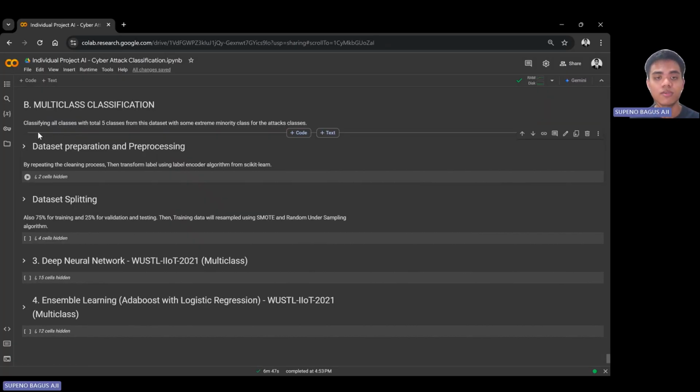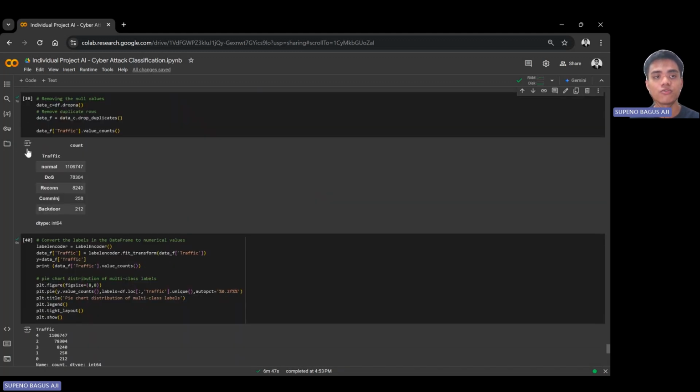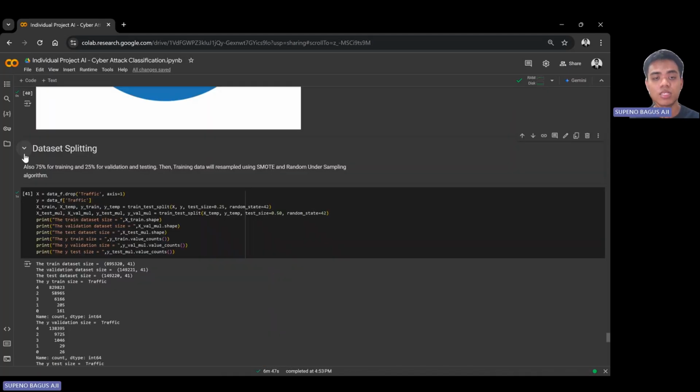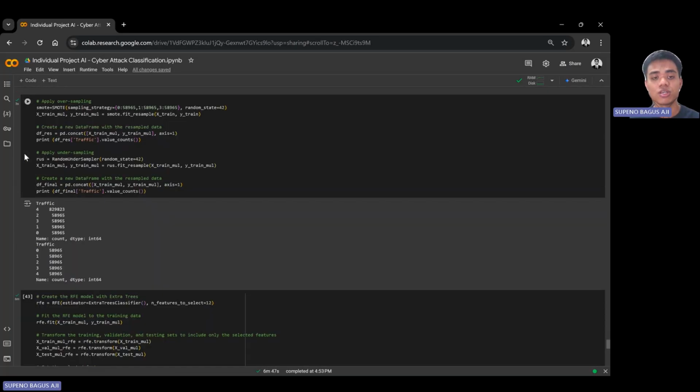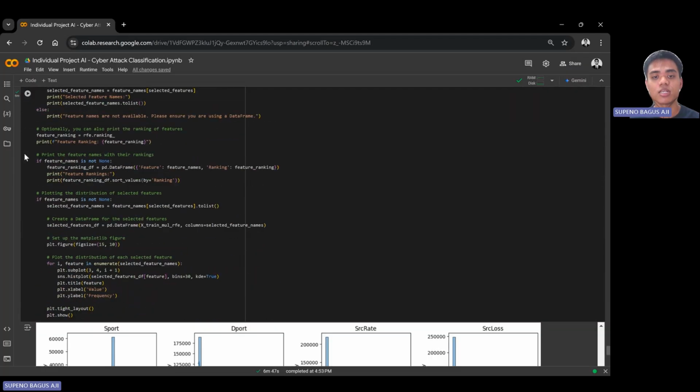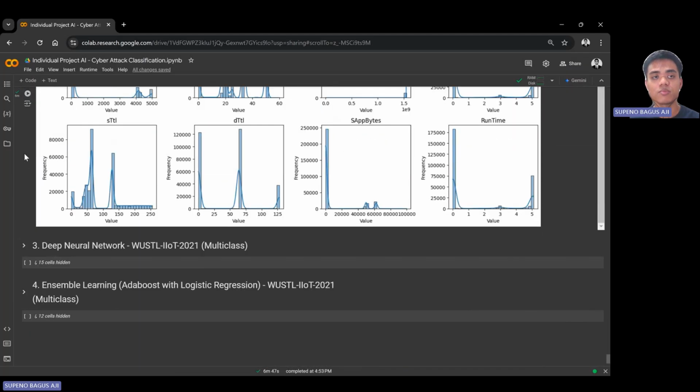In multi-class classification, the label will be retransformed using label encoder to become numeric values from 0 to 4. Splitting the dataset just like before and rebalancing the training data using SMOTE and random undersampling algorithms. The composition of the model on this part just remains the same as the binary classification before.